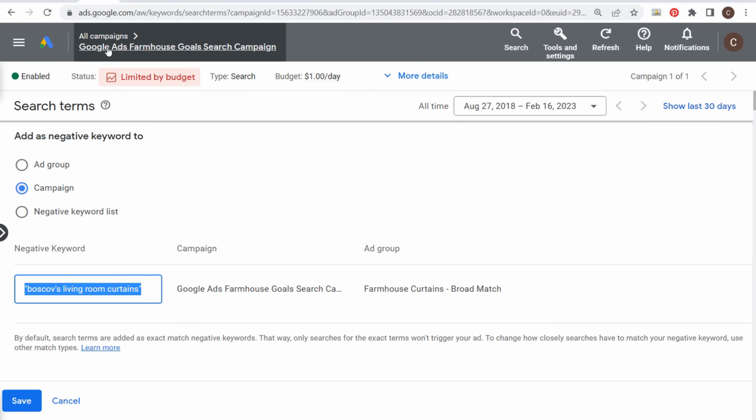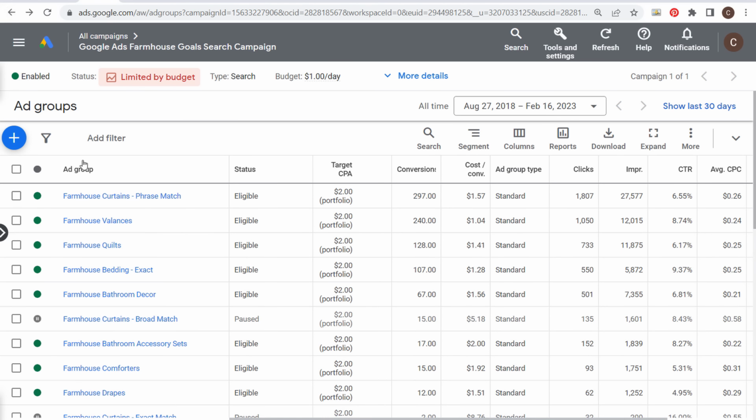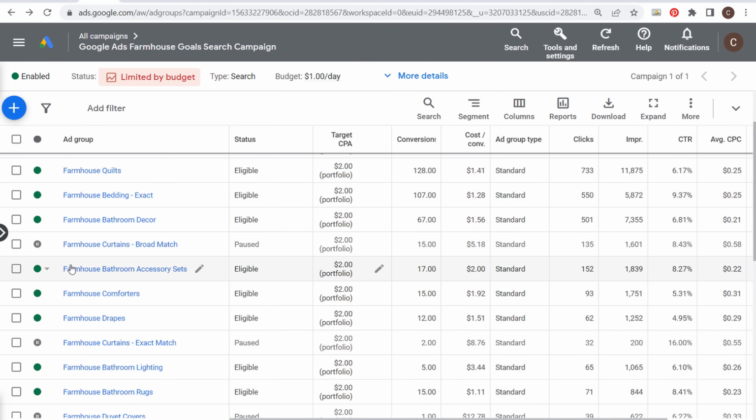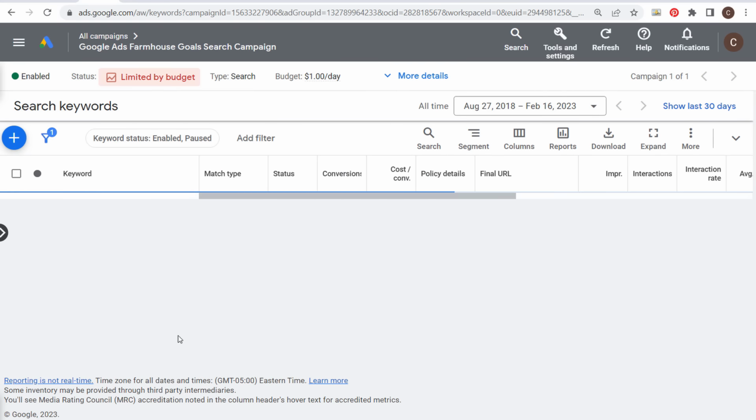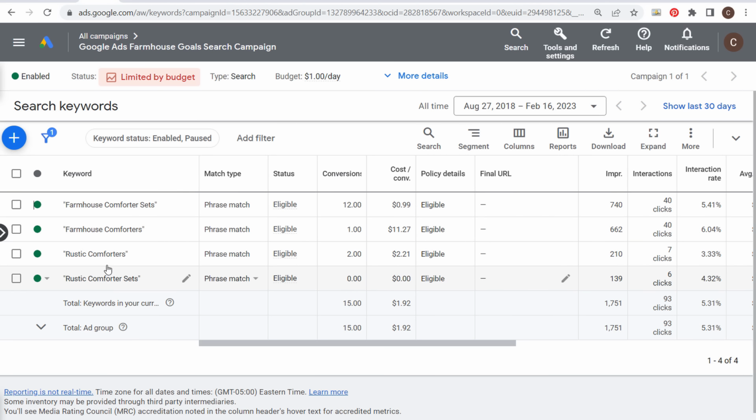Now, coming back over to my campaign and clicking back a few times, you can see how I've structured my campaign where we have farmhouse curtains, valances, quilts, bedding, bathroom decor. Some of these are paused here, but bathroom accessory sets, comforters. If we click on any of these ad groups, you can see all of these different keywords that I'm targeting are very relevant. My advertisements for these specific ad groups are completely geared towards farmhouse comforter sets, and my landing pages are about all farmhouse comforters for sale.